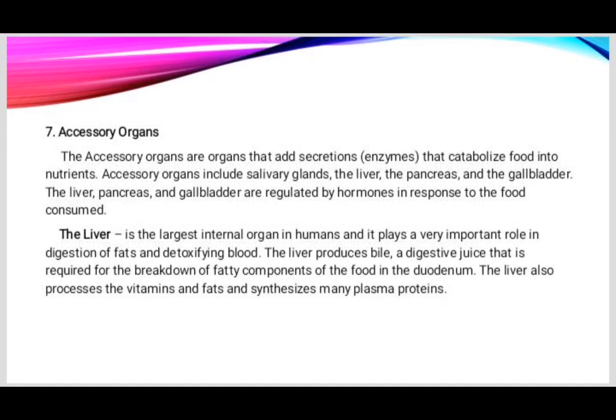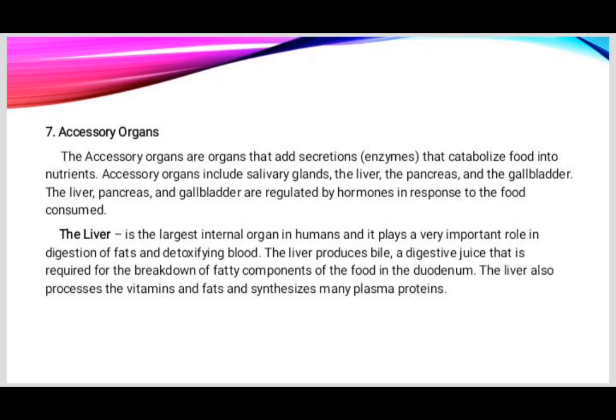And number 7 is the accessory organs. The accessory organs are organs that add secretions or enzymes that catabolize food into nutrients. Accessory organs include the salivary glands, the liver, the pancreas, and the gallbladder. The liver, pancreas, and gallbladder are regulated by hormones in response to the food consumed.